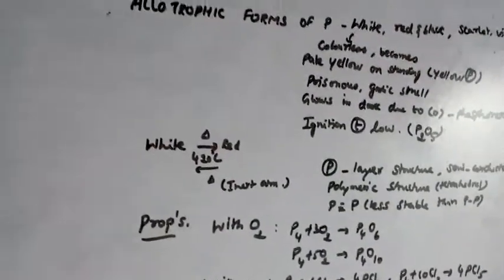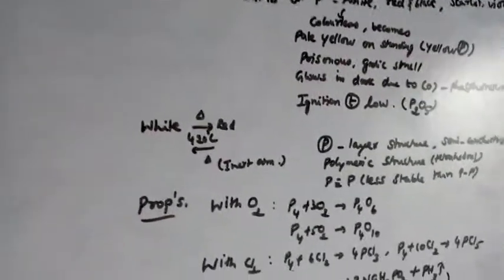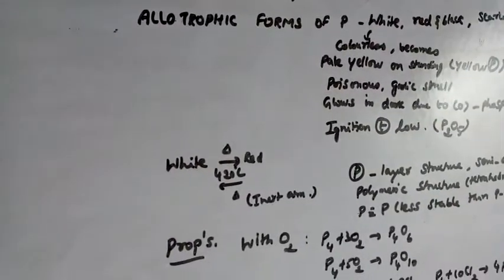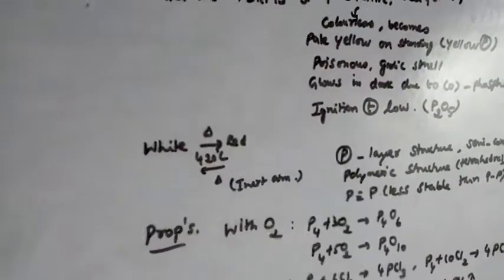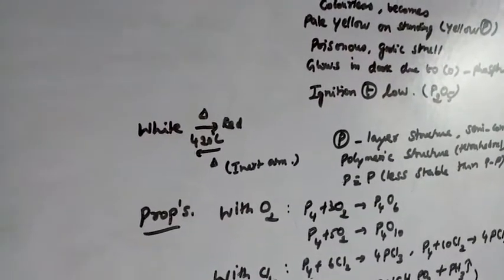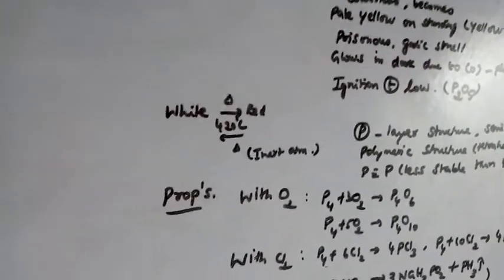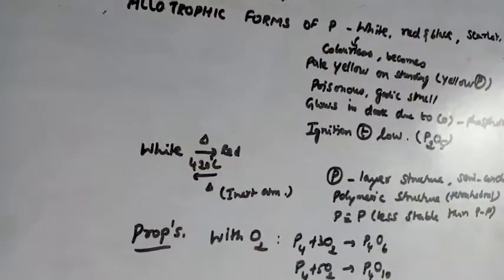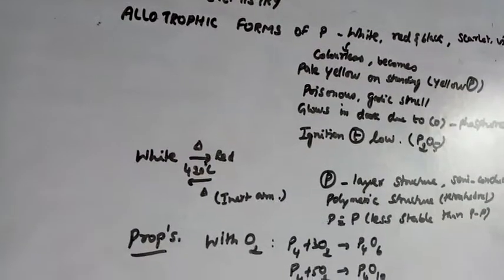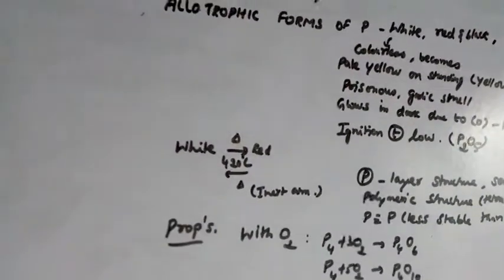Is it clear? This phosphorus has a layer structure. Moreover, it is used as a semiconductor. Semiconductor means a substance which can conduct electric current partially. Moreover, it has a polymeric structure. See the structure which is given in your book: 4 phosphorus atoms are attached in a tetrahedral manner.